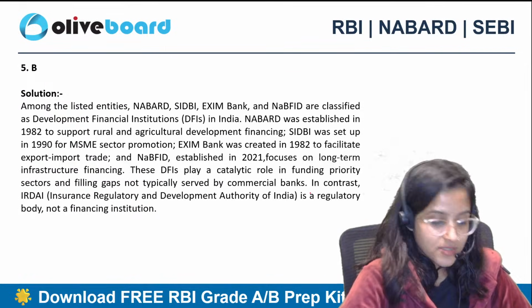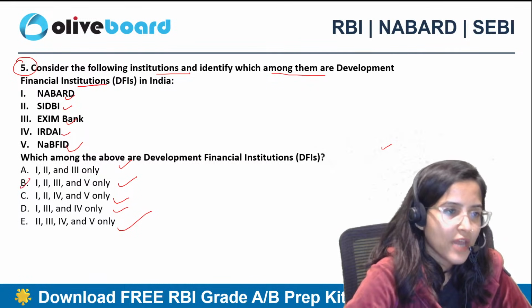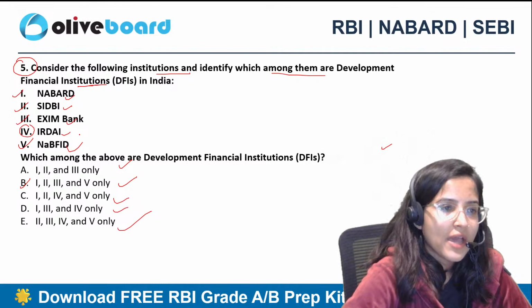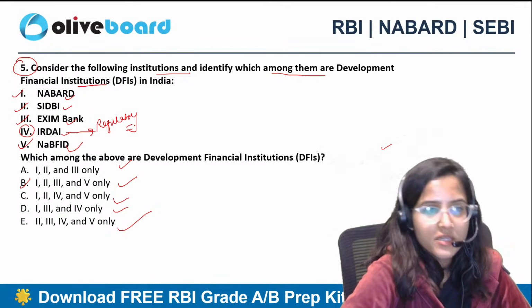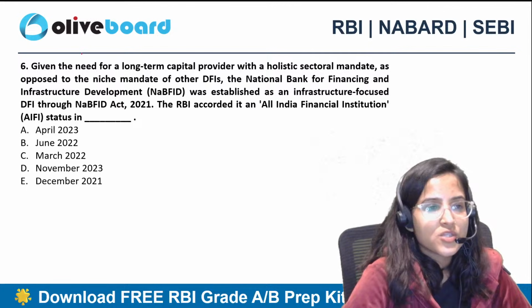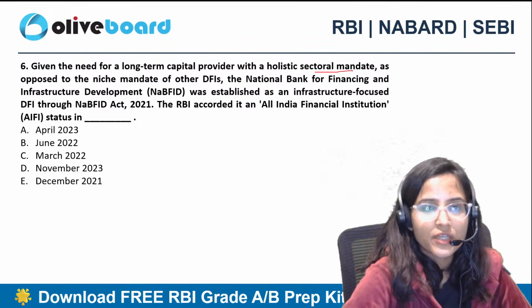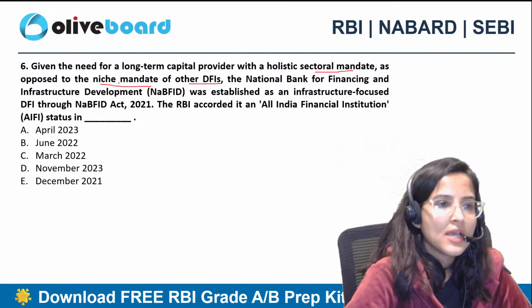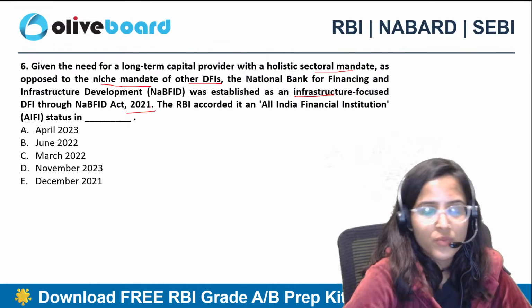हाँ, so the correct answer is B over here, which is 1, 2, 3, and 5 only. Why? Because IRDAI is only a regulatory body. Right? Absolutely correct. Sixth question. Given the need for a long term capital provider with a holistic sectoral mandate as opposed to the niche mandate of other DFIs, NaBFID was established as an infrastructure focused DFI through NaBFID Act 2021.